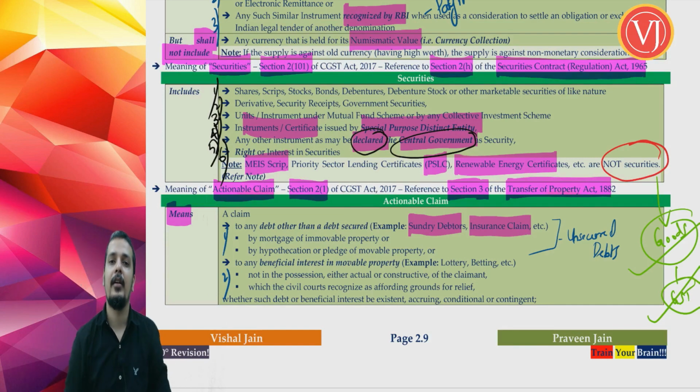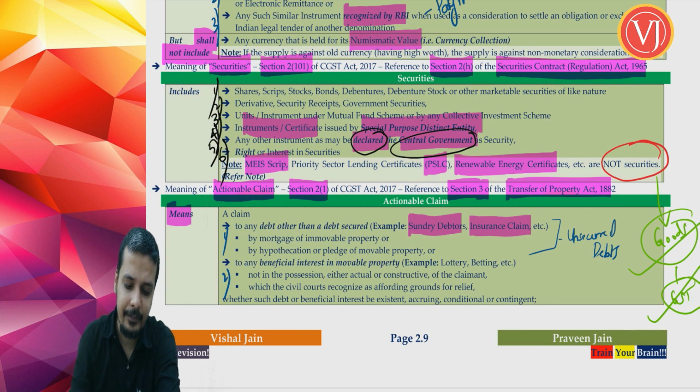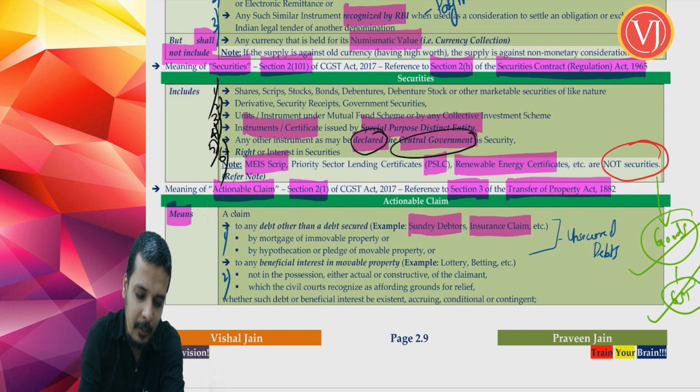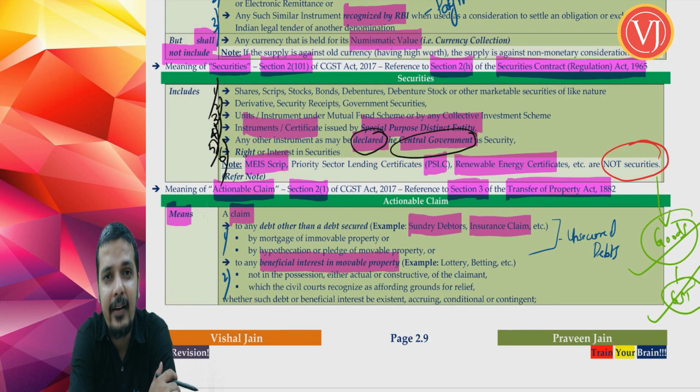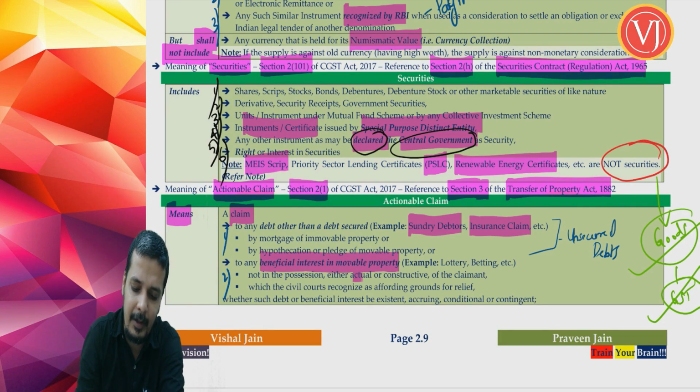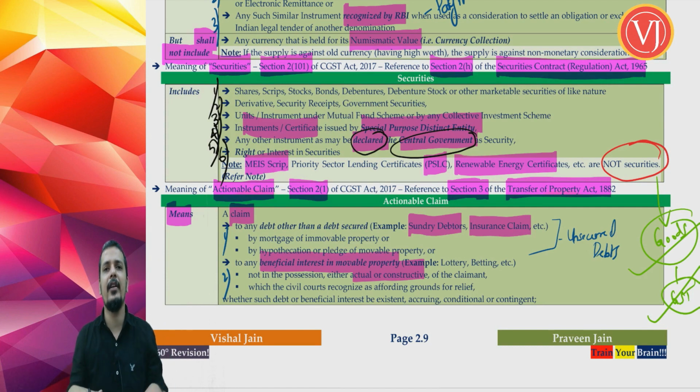Actionable claim, right? Now you have to understand that once we see the second part, that's a common point where you'll have clarity. The second part talks about a claim. Whenever you're reading the second part, forget the first part. Actionable claim means any claim to beneficial interest in movable property which is not in the possession, either actual or constructive, of the claimant, which means that you don't have that property whether actually or constructively with you. Right, which is not in my possession. If at all I have it in my possession, I may not even file a case. Now, why we are talking about filing a case, you will understand finally.